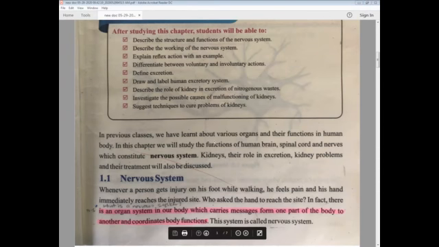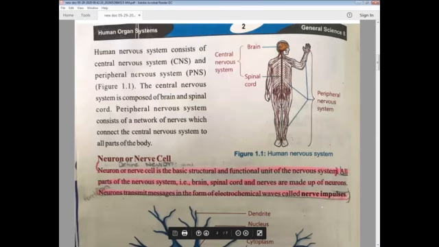Now coming towards the point, human nervous system. Nervous system is present in everyone. It's in animals, insects, human beings. But we are studying about human as it is the most important creature, so we are going to study the first one, human nervous system.